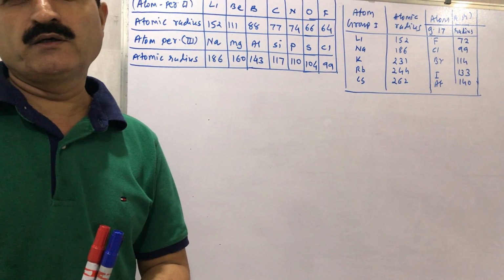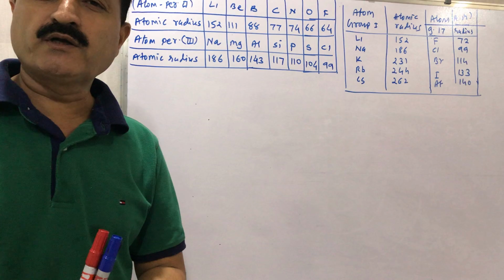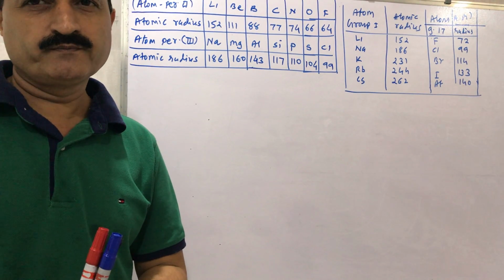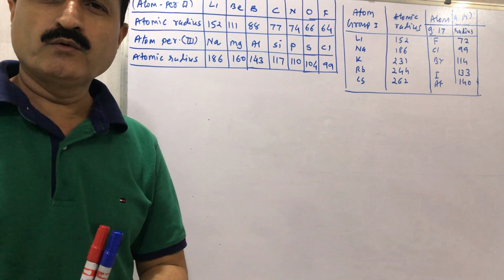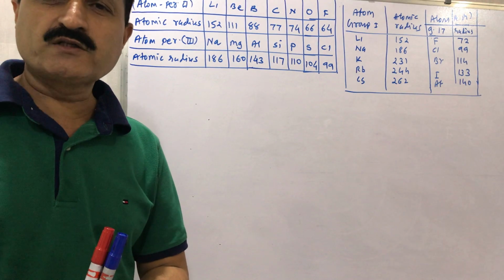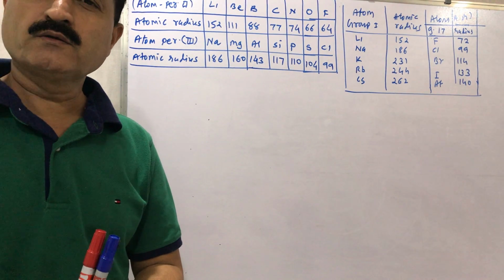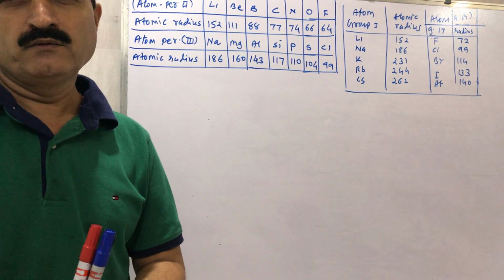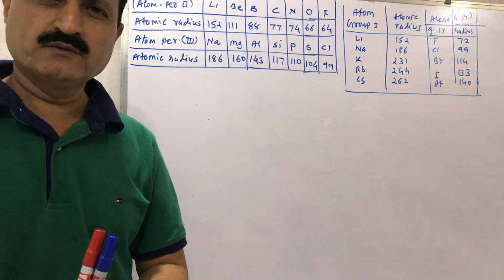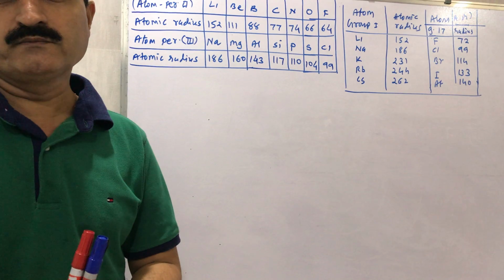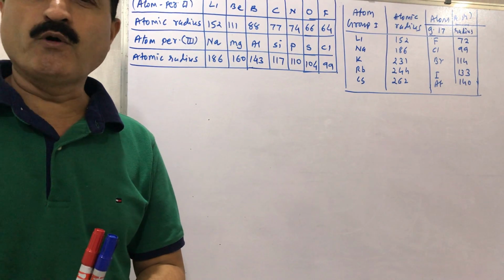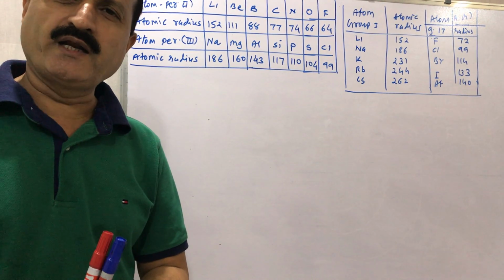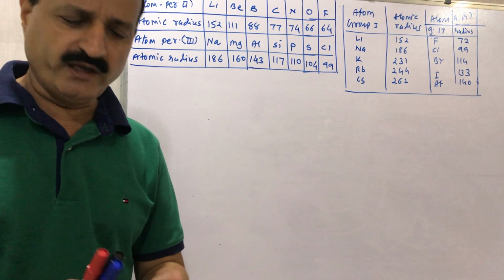It is measured in the unit picometer. We fixed the centers of both chlorine atoms, and the measurement was 198 pm. So the radius of chlorine we obtained was 99 pm. In the same way,